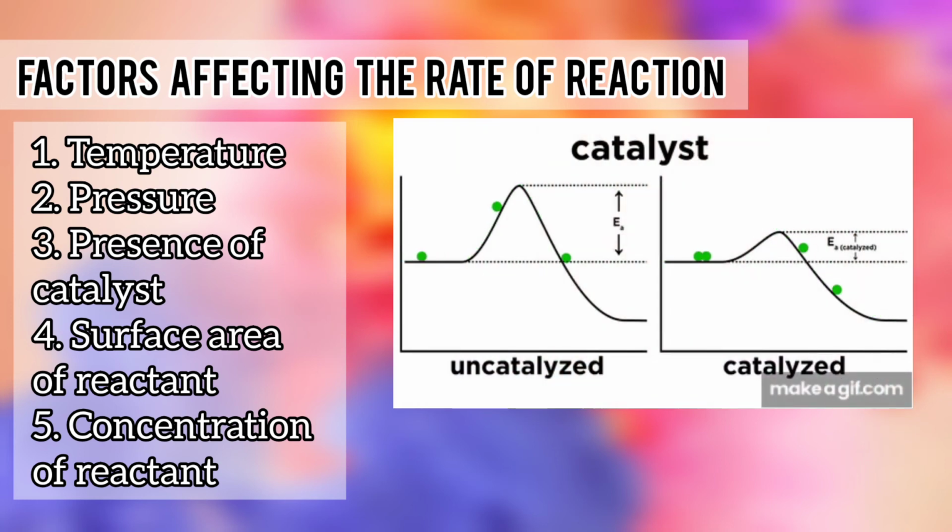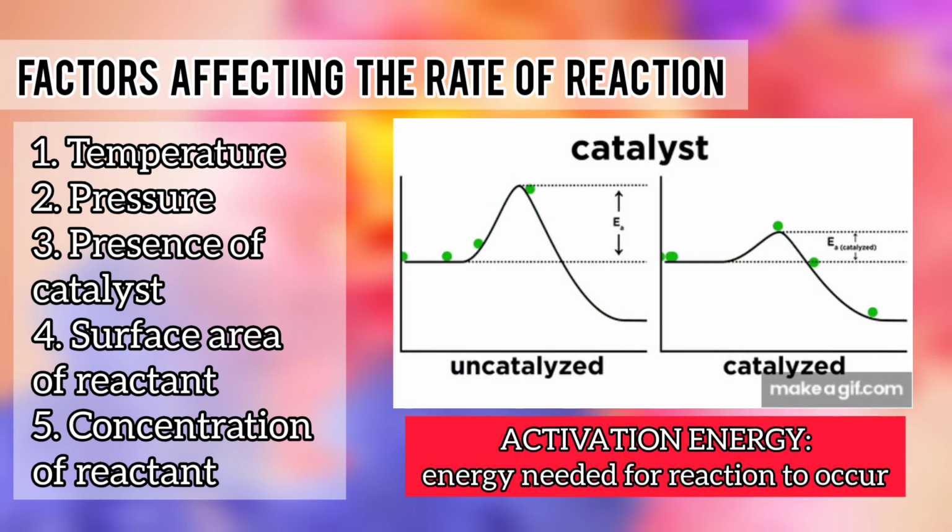Catalysts work by lowering the activation energy of a reaction. Activation energy is the energy required for the chemical reaction to occur. Without the catalyst, a reaction may be naturally slow because it needs to meet or surpass the activation energy. However, with the presence of a catalyst, the activation energy is lowered, and so the reactants can react faster.